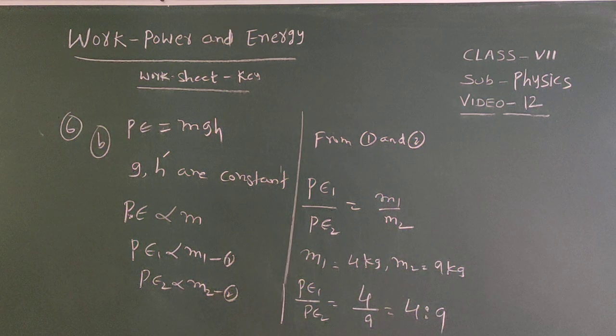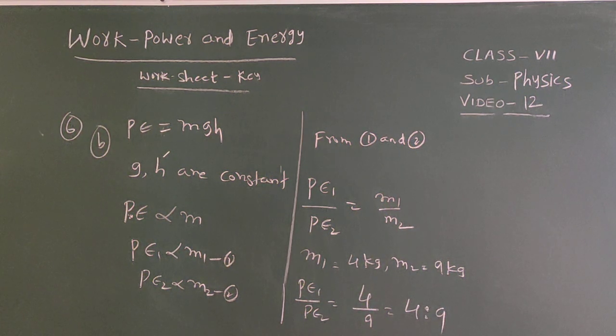Now seventh one. The potential energy in a spring when stretched by 2 centimeters is U. What is its potential energy when stretched by 10 centimeters?